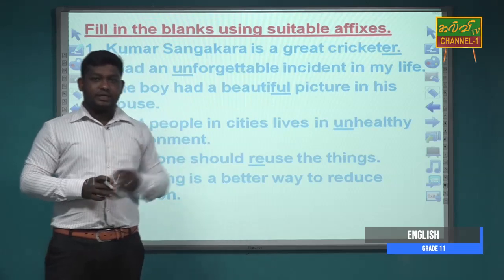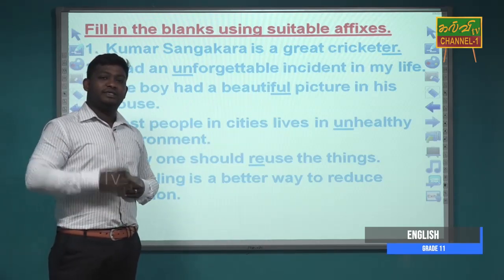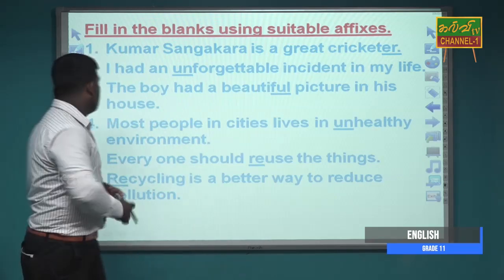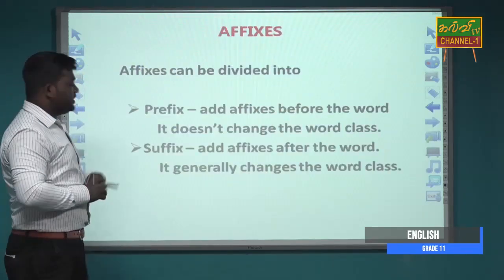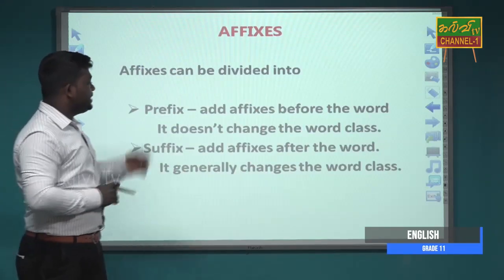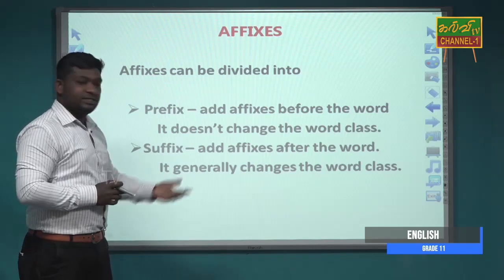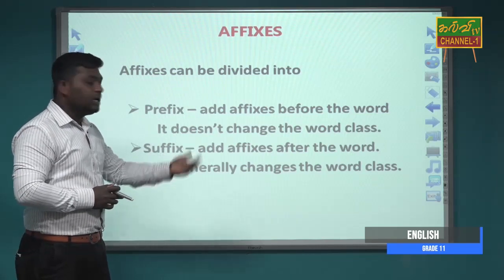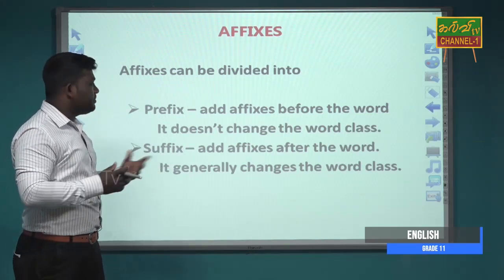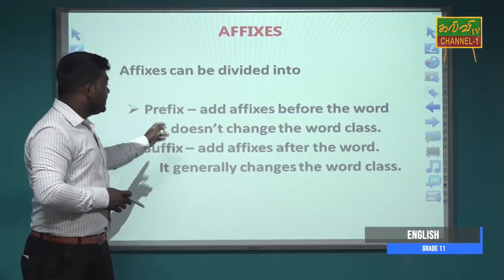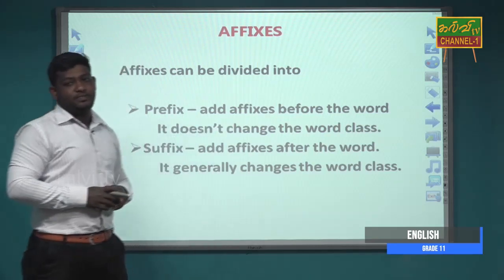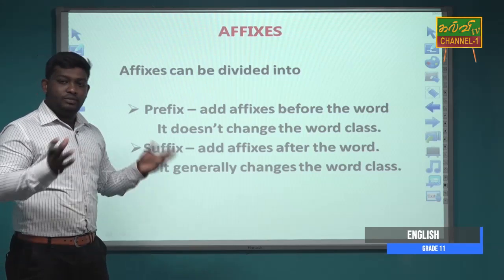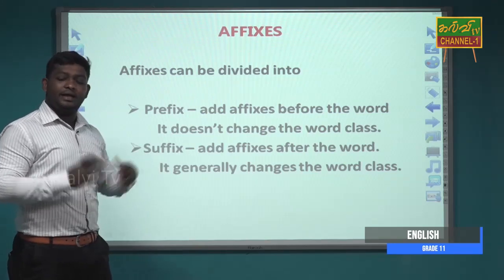The affixes, I will repeat again. The affixes are two types and they are prefix and suffix. We add the affixes before the word, so it became a prefix.